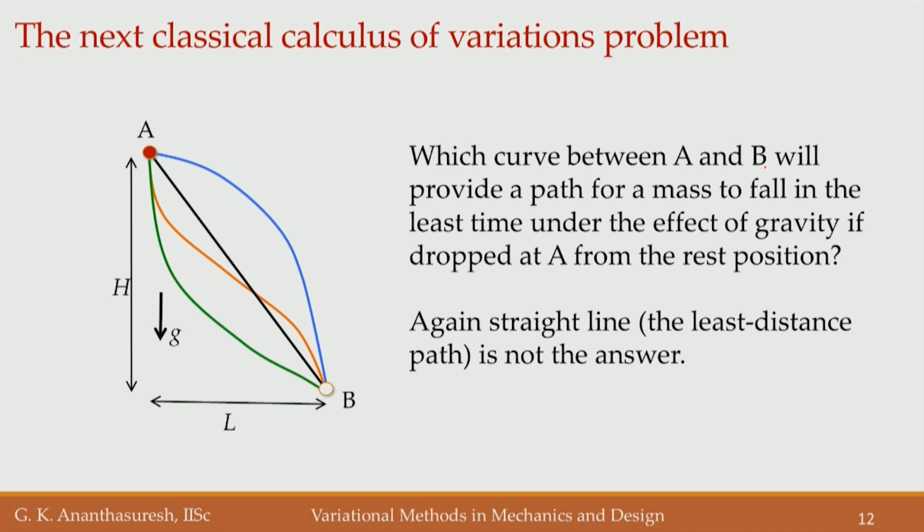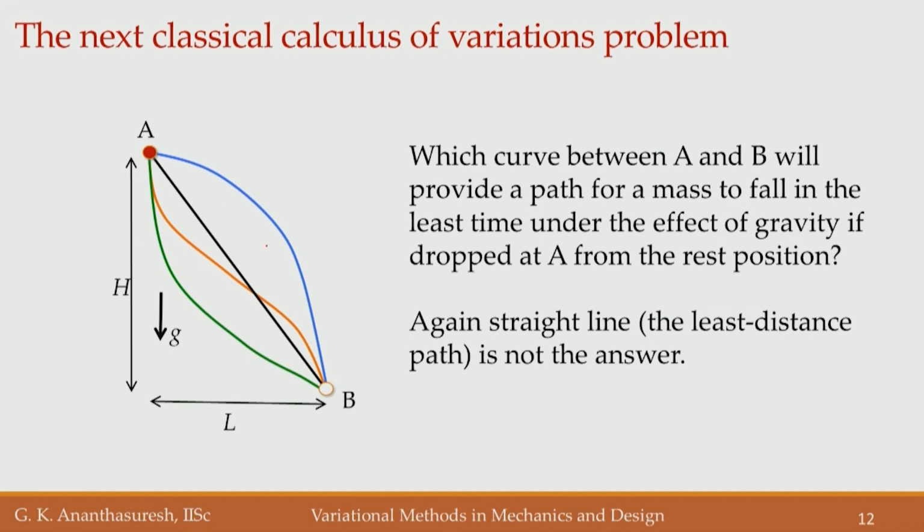So, this problem is a classic problem in calculus of variations, which is again points A and B. So, go from A to B under different conditions. Here under the influence of gravity, different curves are shown. There is a straight line joining A and B, and the blue curve and red curve, and the black curve or a green curve. We have all these curves, and let us say a bead is starting there, and then due to gravity it falls down in various ways.